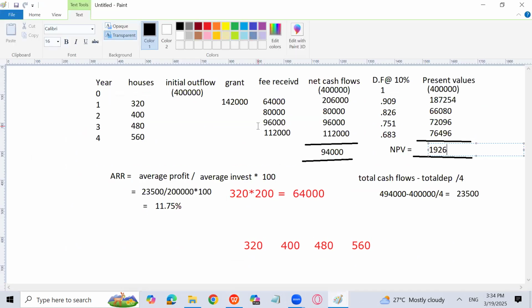So in years 2, 3, 4, 20 new houses will be built. So what will happen? This will become, in year 2, how much will it become? 420. This will become 500, and this will become 580, right?